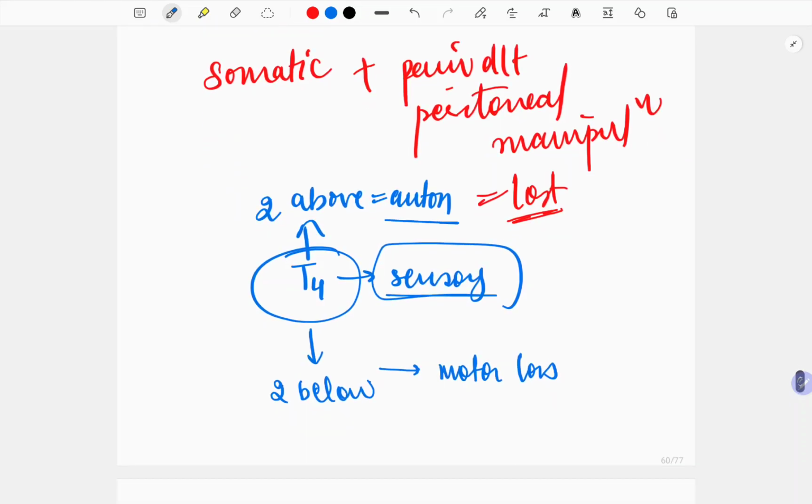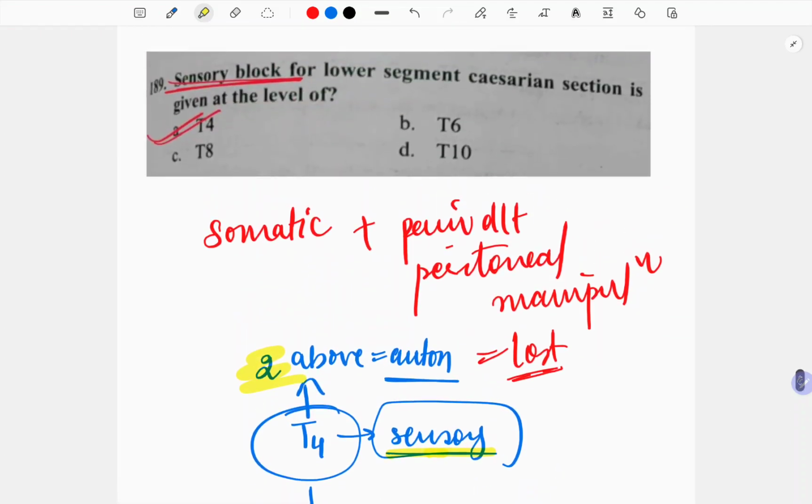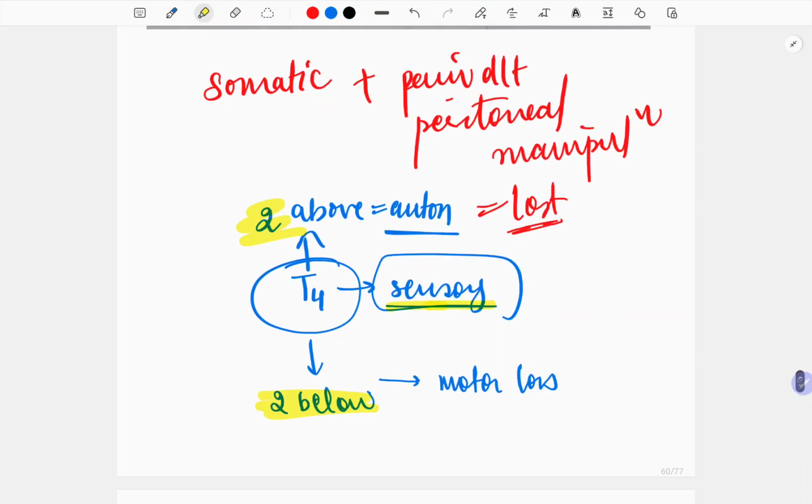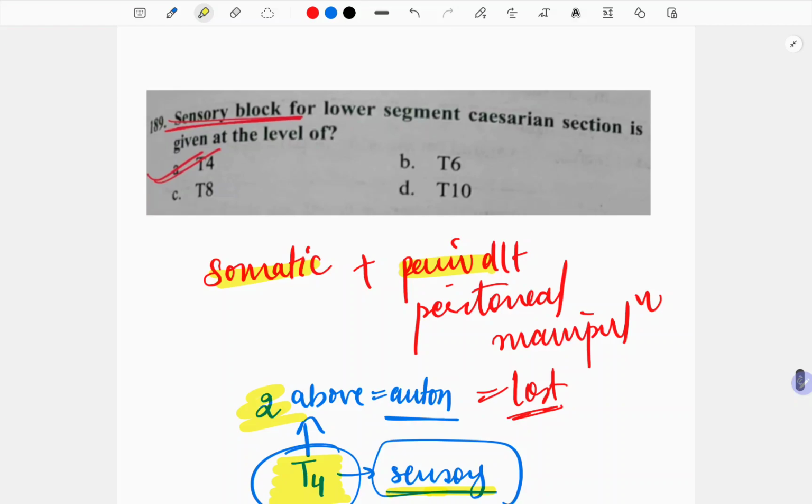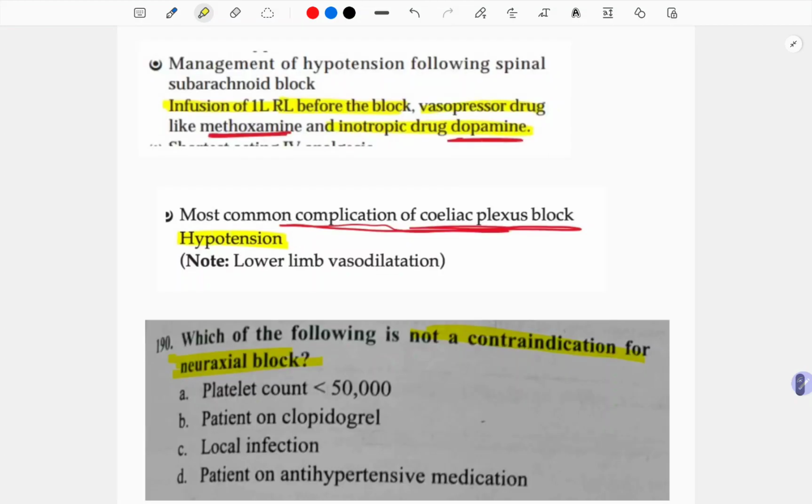So it causes autonomic block 2 levels above and it causes motor loss 2 levels below. So, if you want to block all kinds of pain sensation, for which majorly we give the anesthetics, that is for pain relief, this is at T4 level. So here somatic plus pain due to the peritoneal manipulations is lost. The answer here would be T4 because they asked the sensory. If they would have asked motor, then it would have been T6.